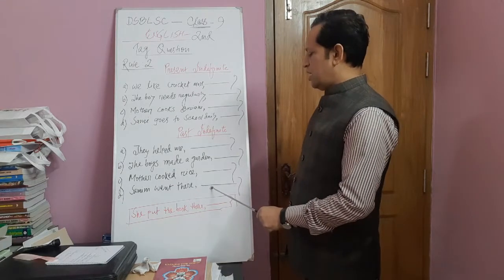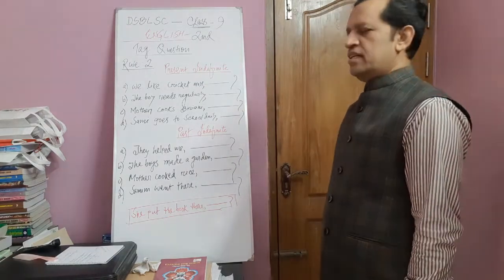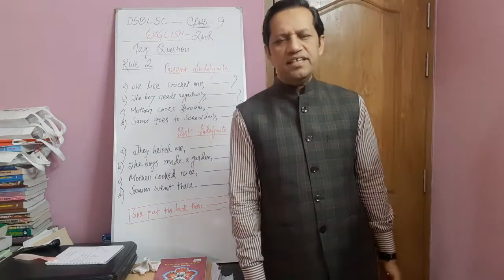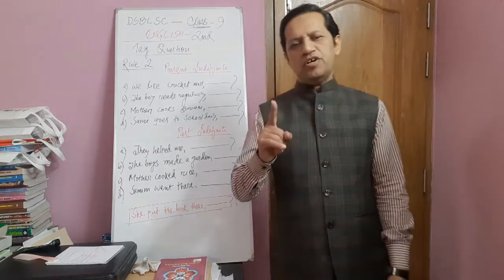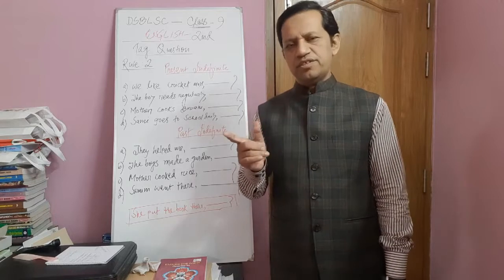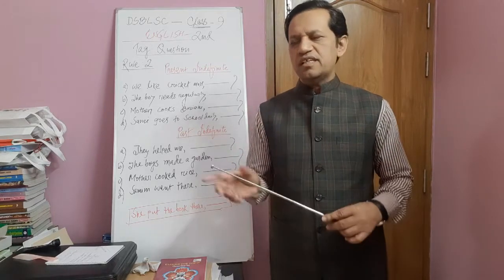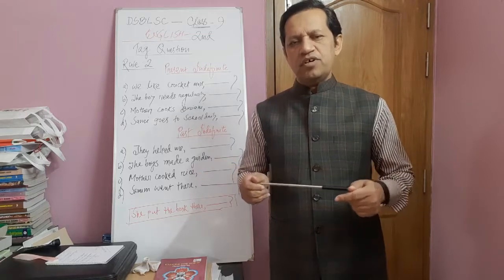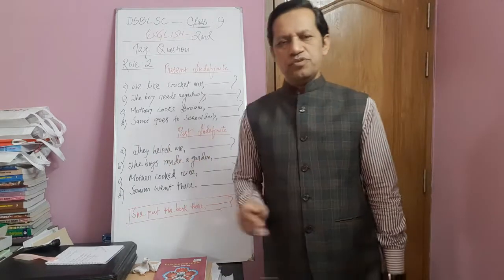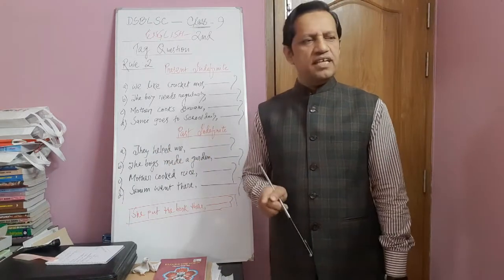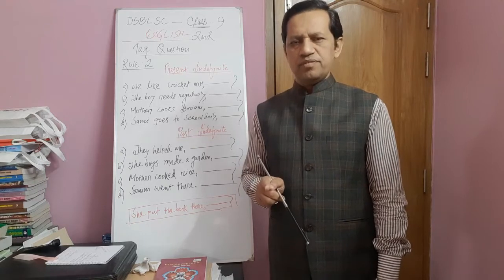That's why the answer would be didn't he. So we can easily tell that at the time of present indefinite we have to use don't or doesn't, and at the time of past indefinite we have to use didn't when all the sentences are in affirmative mode.